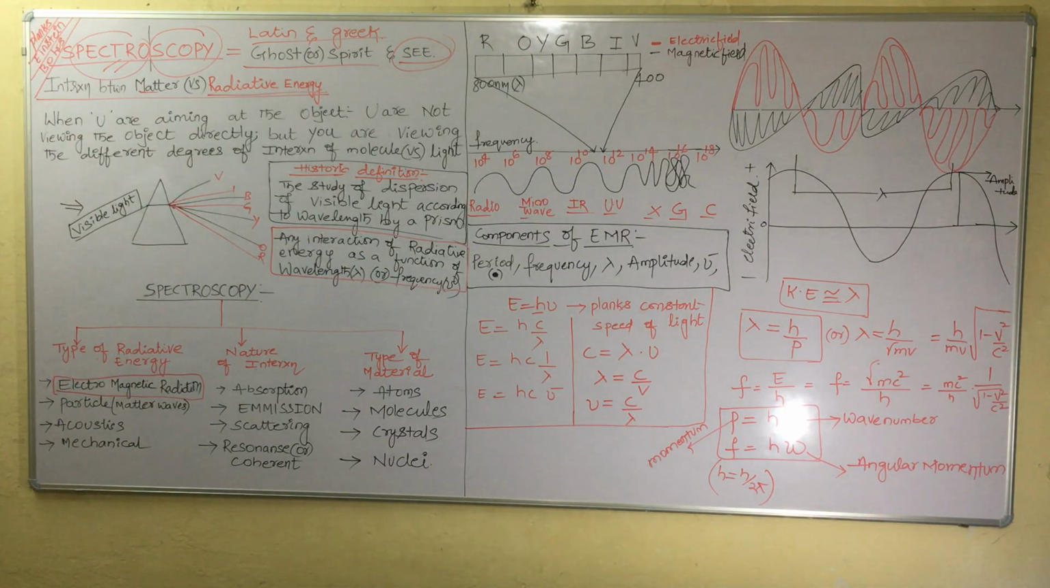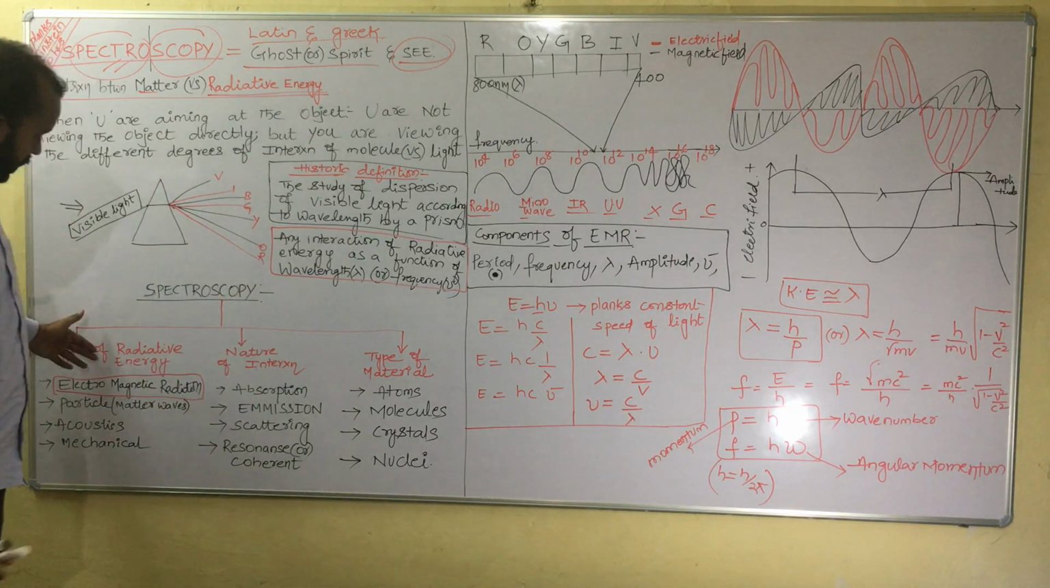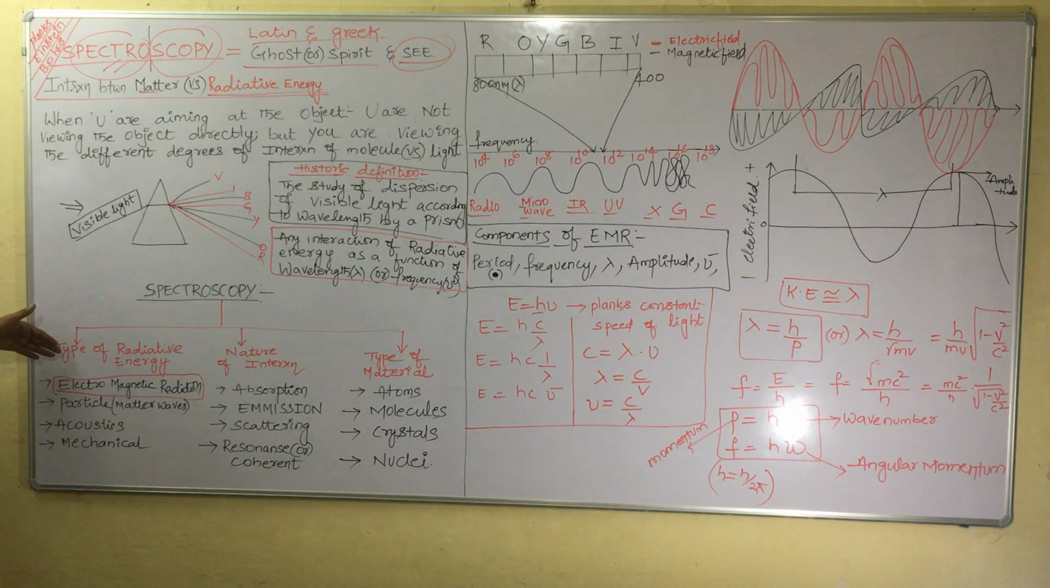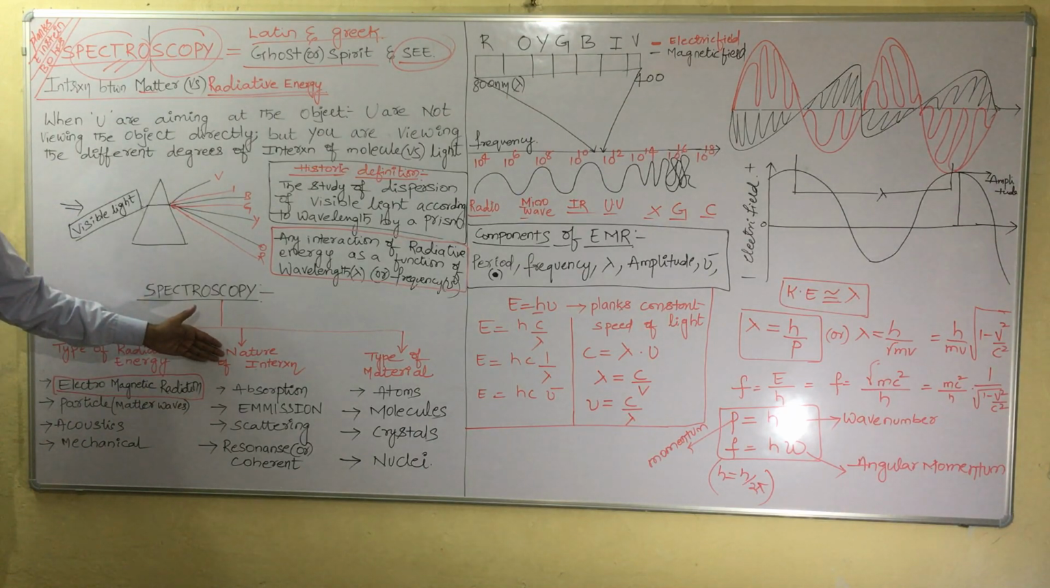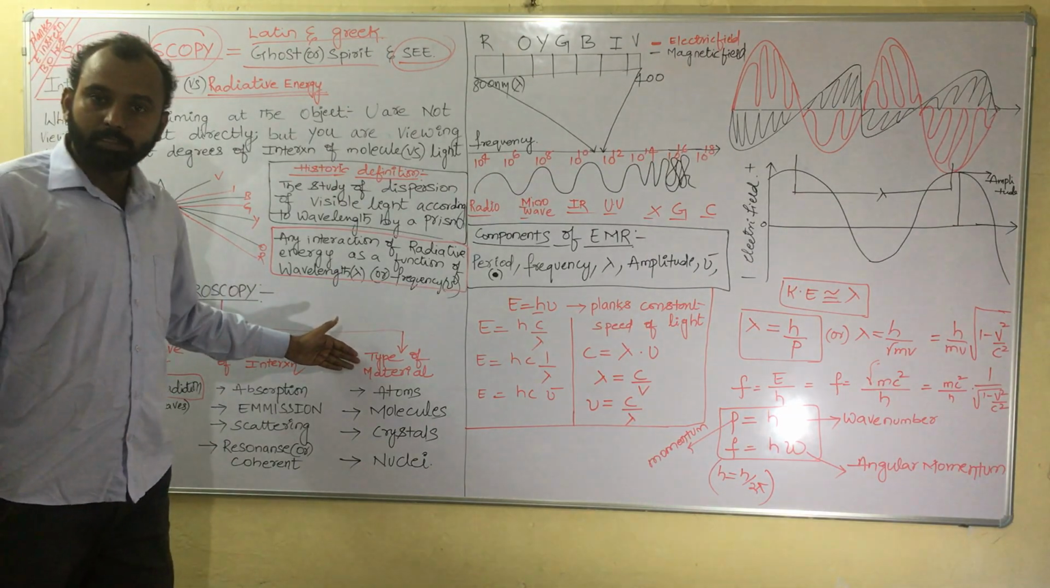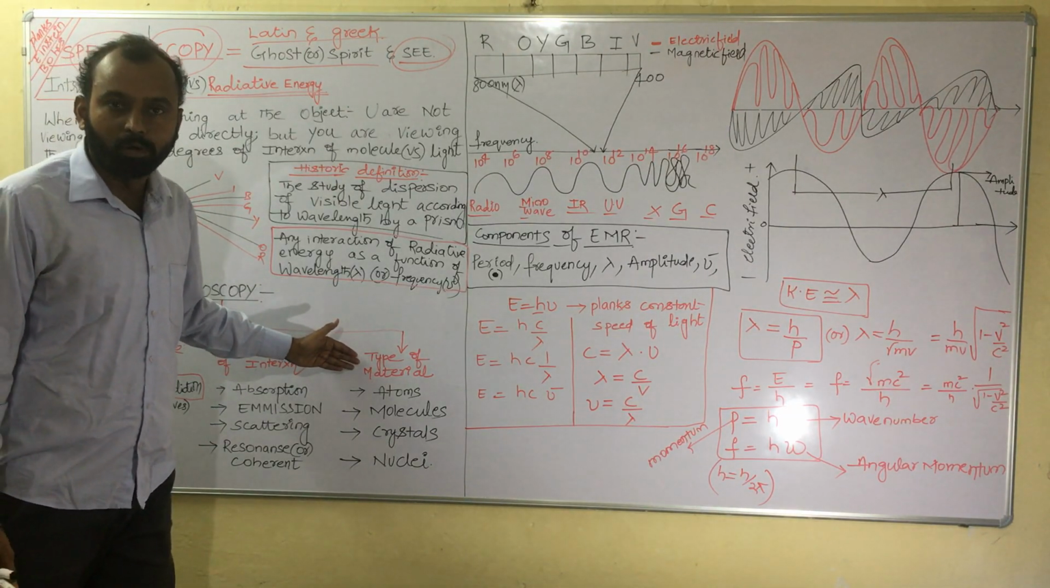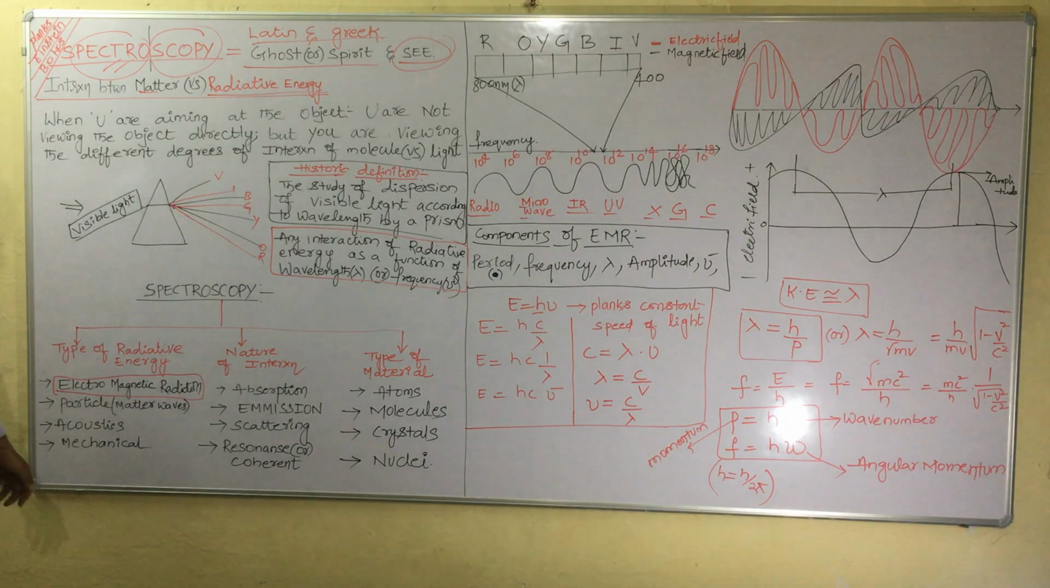Now spectroscopy is classified into three types. The first is the classification based upon the type of radiative energy. The second is the nature of interaction. The third is based on the type of material involved. Now, type of radiative energy: it may be electromagnetic radiation. Most spectroscopy techniques use electromagnetic radiation as the source of energy. Sometimes you can see particles or matter waves, sometimes acoustics, and sometimes even mechanical energy.